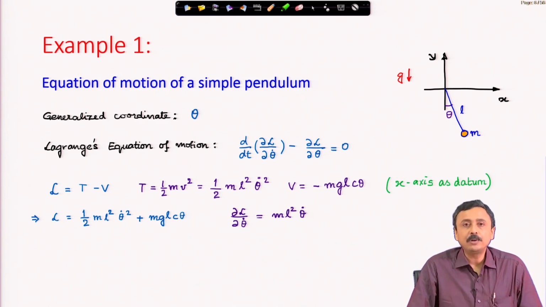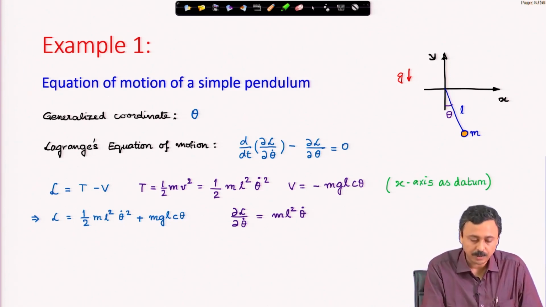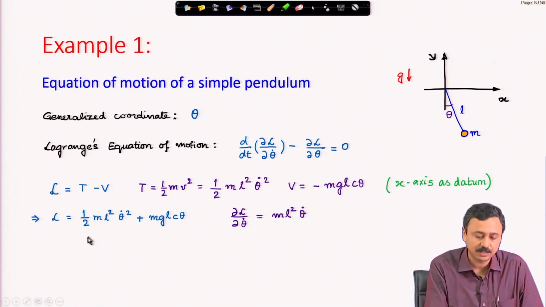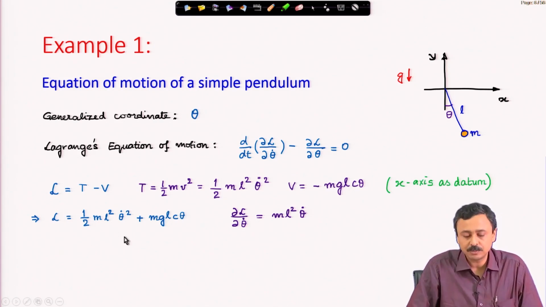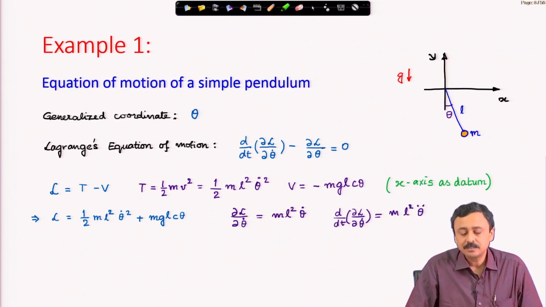Now, I start calculating the terms of Lagrange's equation of motion. First, I calculate del L del theta dot, the partial derivative of the Lagrangian with respect to theta dot. Theta dot appears only in the first term, and that gives m L square theta dot, and d/dt of this, since mass and L are constant, gives m L square theta double dot.